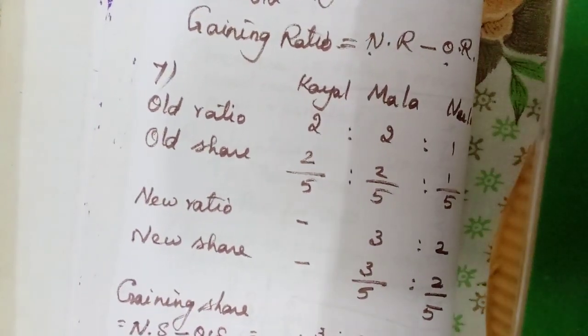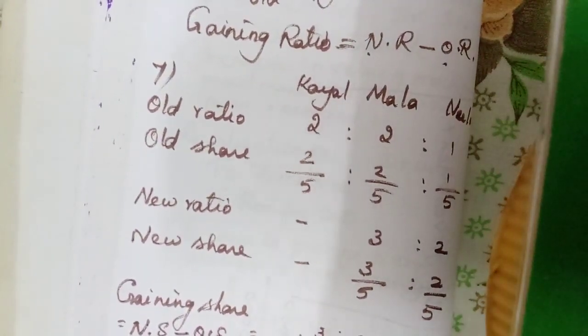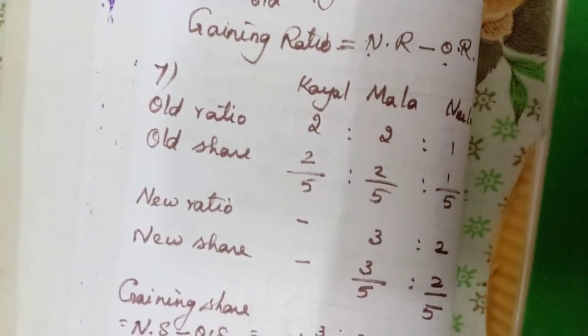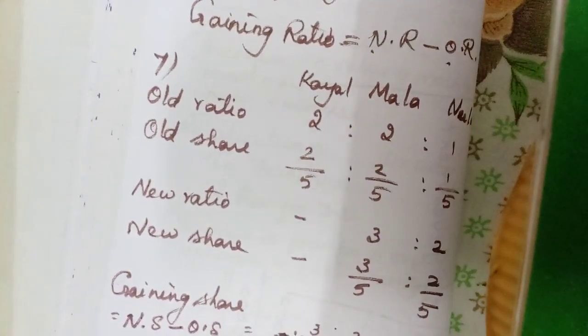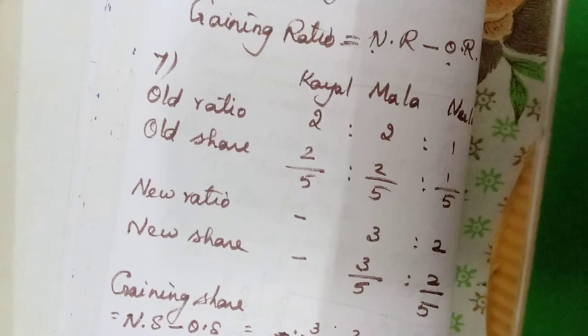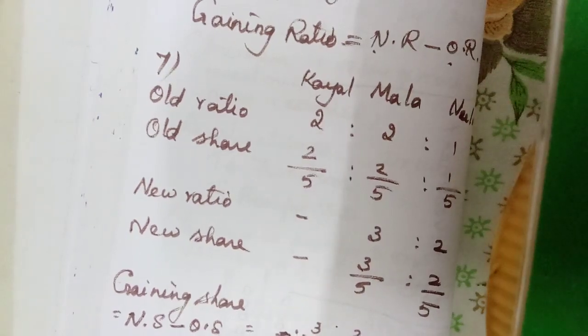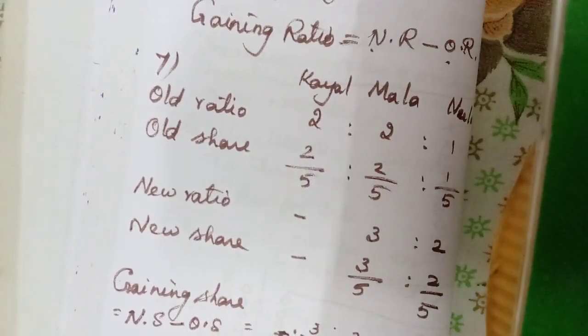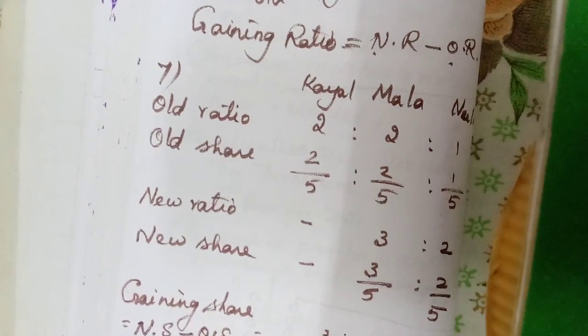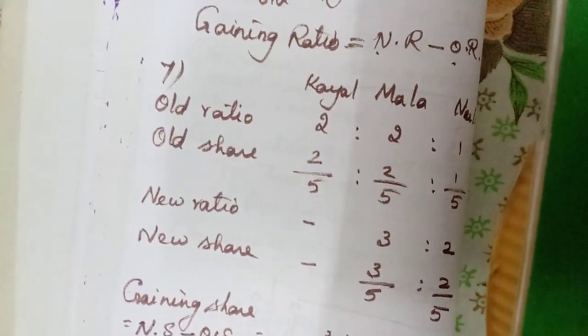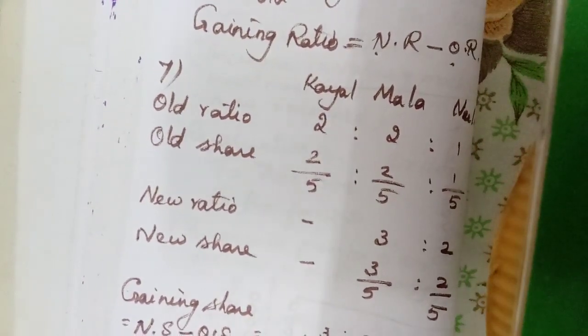Here 5 is the same, so 3 minus 2. LCM no need to calculate. Denominators are the same, so we write the numerator as it is. 3 minus 2, 1. 1/5 and 1/5.